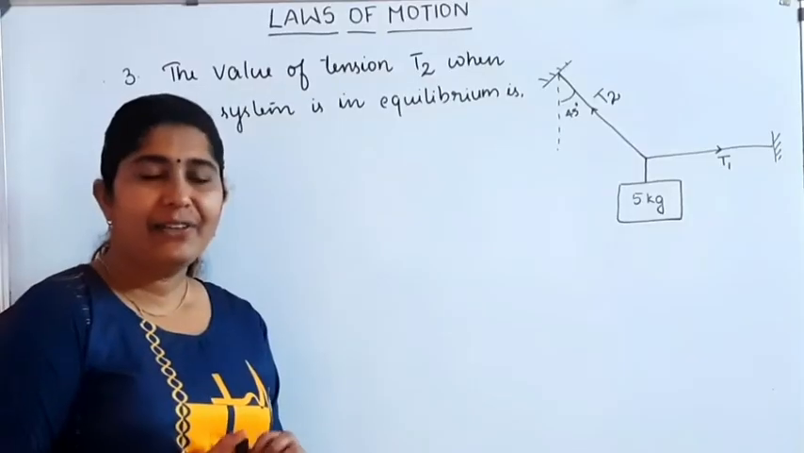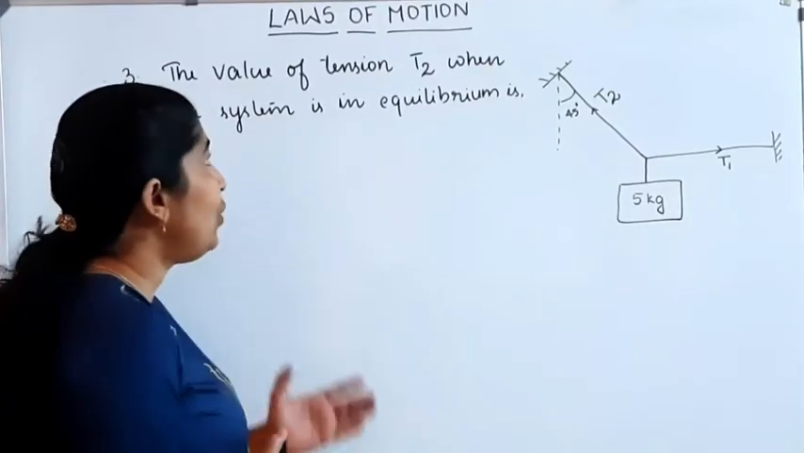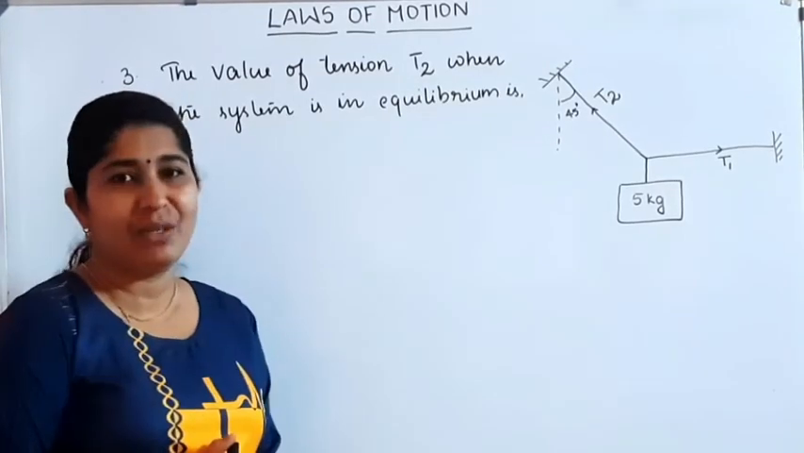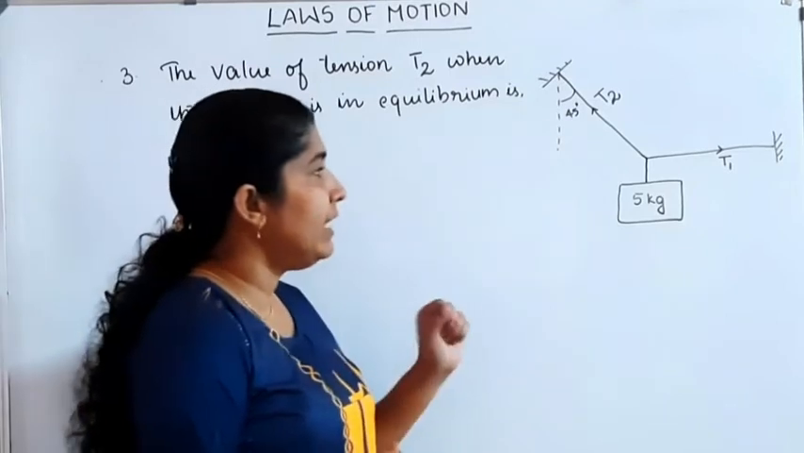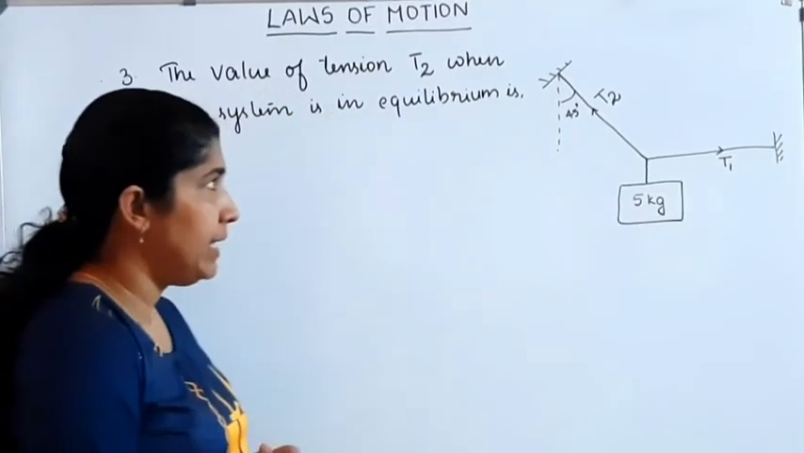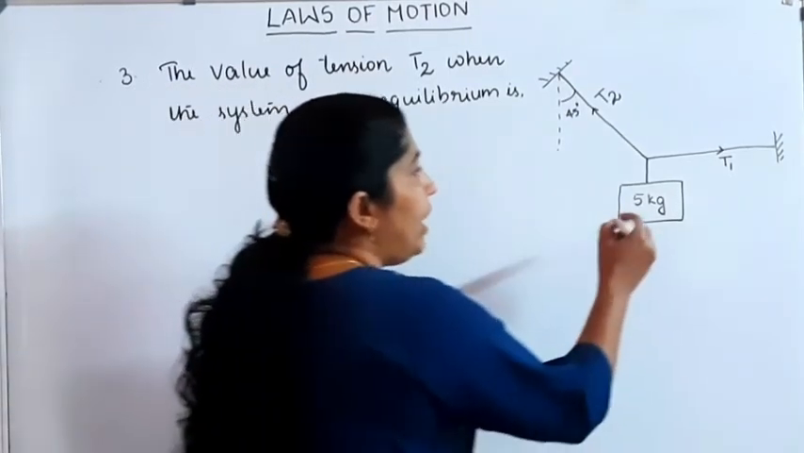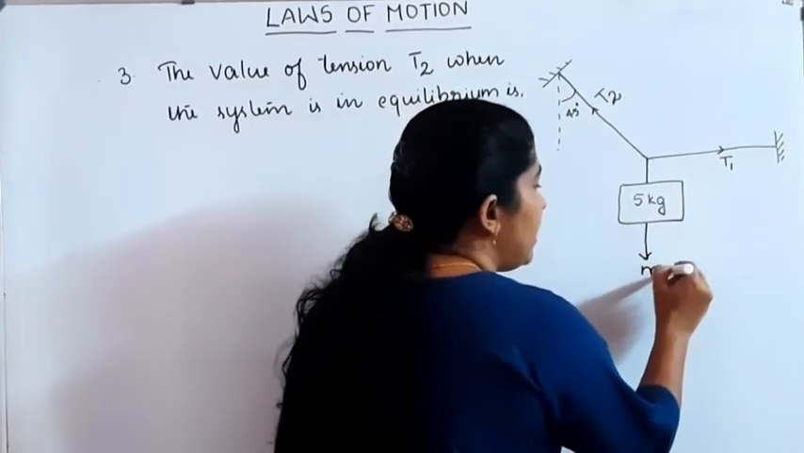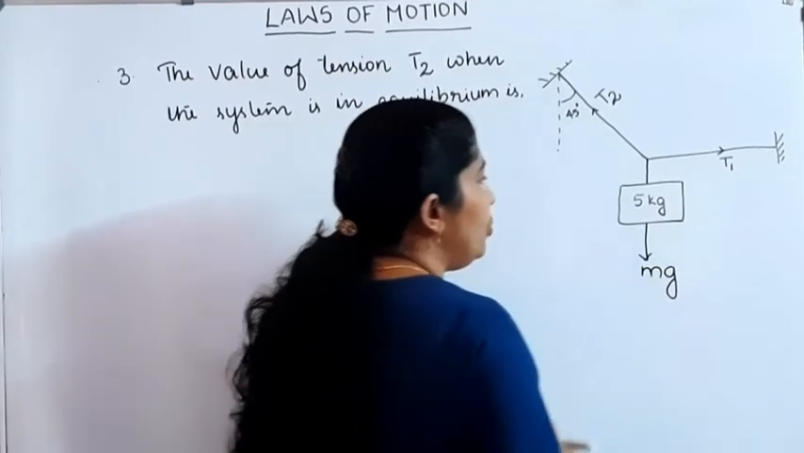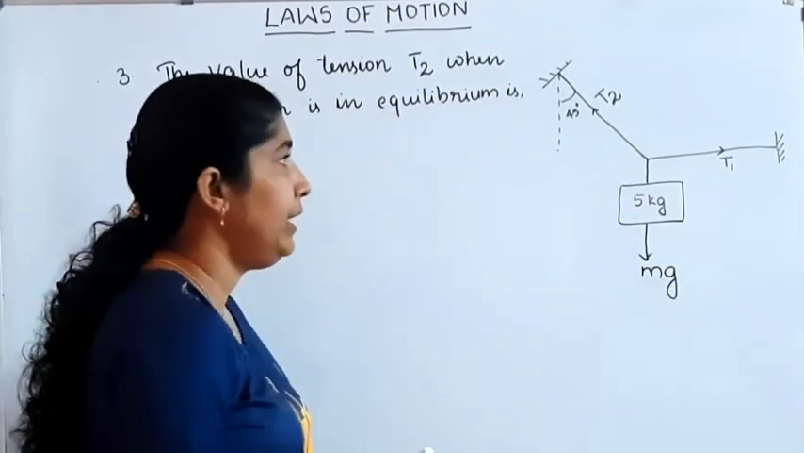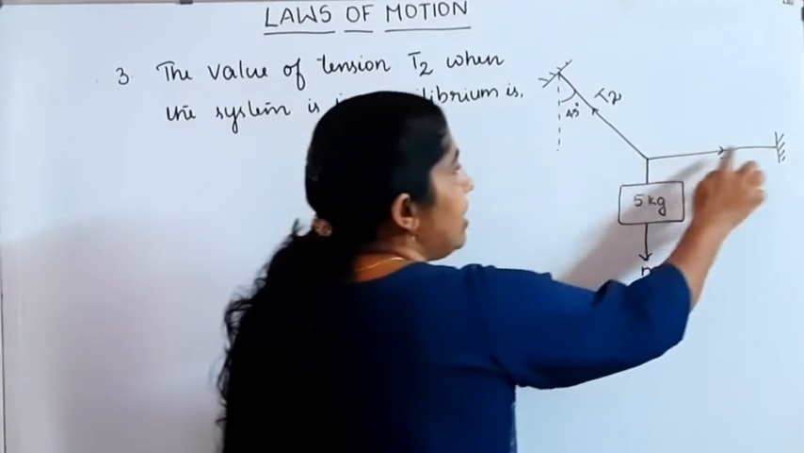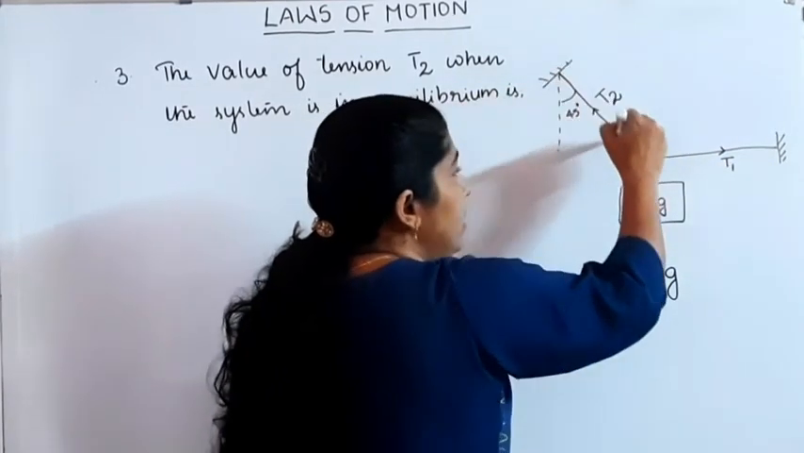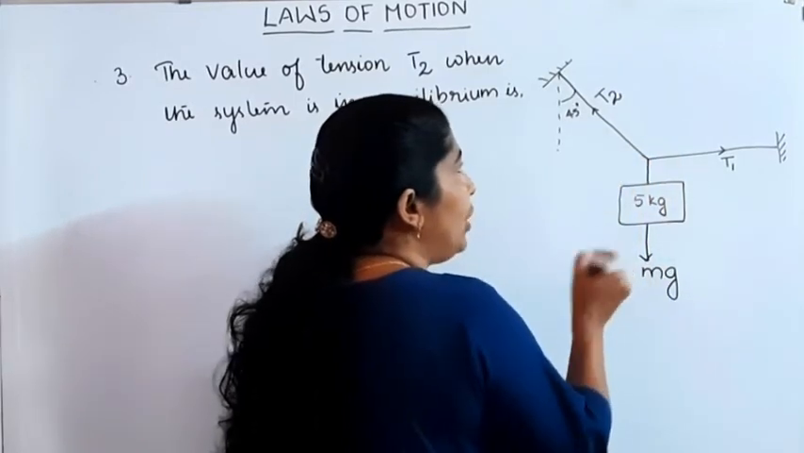Our third question: the value of tension T2 when the system is in equilibrium. The system is given here. A 5 kg mass is suspended. Then what about the weight of the body? Weight of the body is m into g. If m is the mass, mg is acting vertically downward. T1 is the tension acting horizontally. T2 is the tension acting at an angle of 45 degrees.